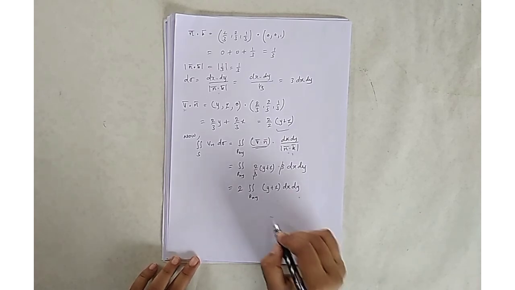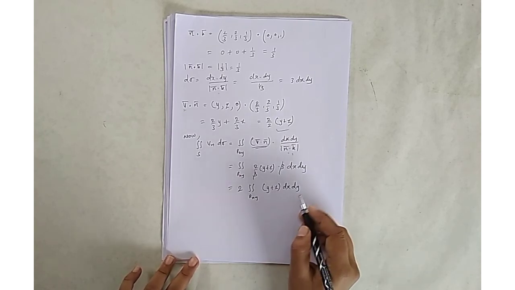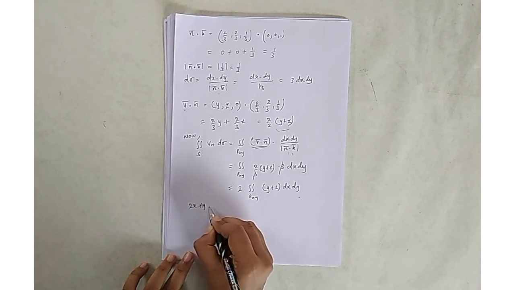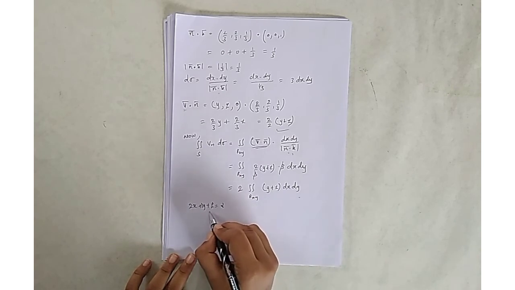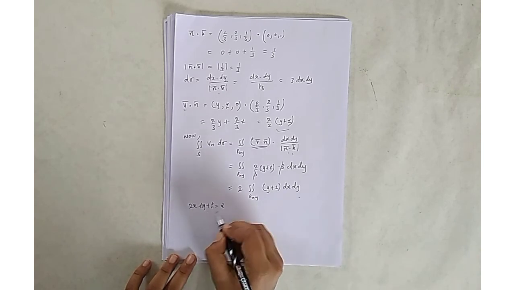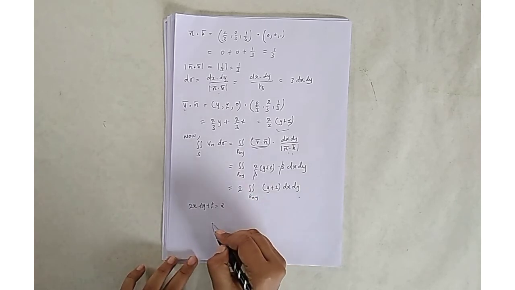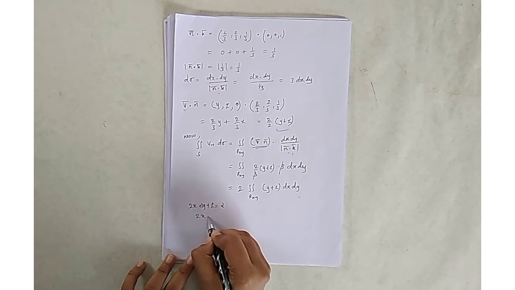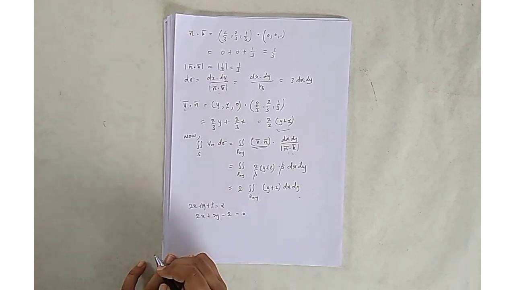So here we put z equal to 0 in the equation of the plane. The equation of the plane is 2x plus 2y plus z equals 2. Put z equal to 0, because my integral is in the xy plane. So it becomes 2x plus 2y minus 2 equal to 0.